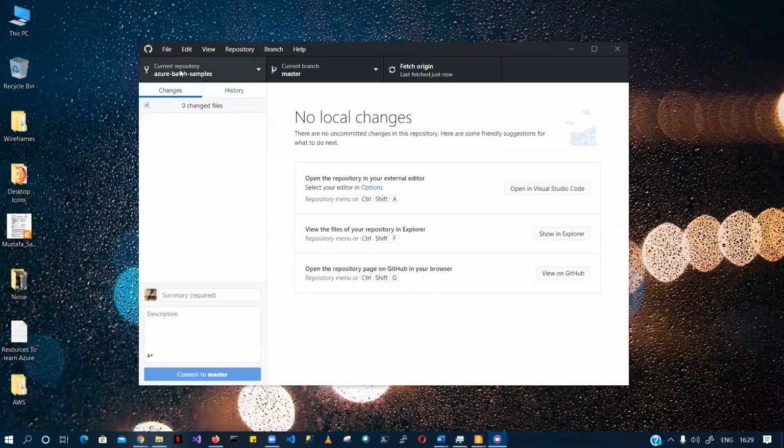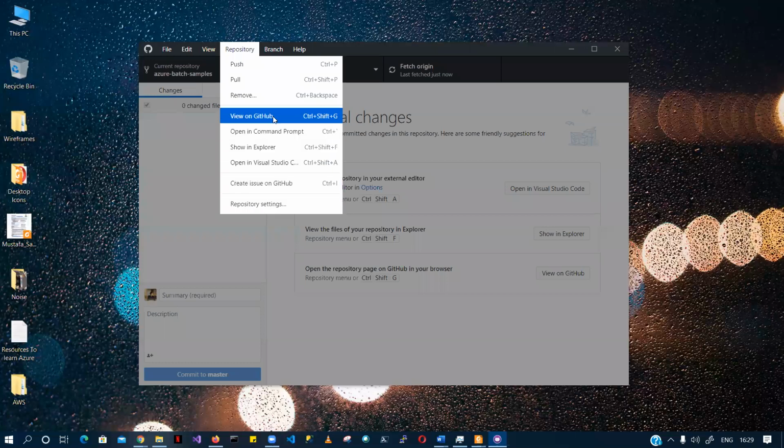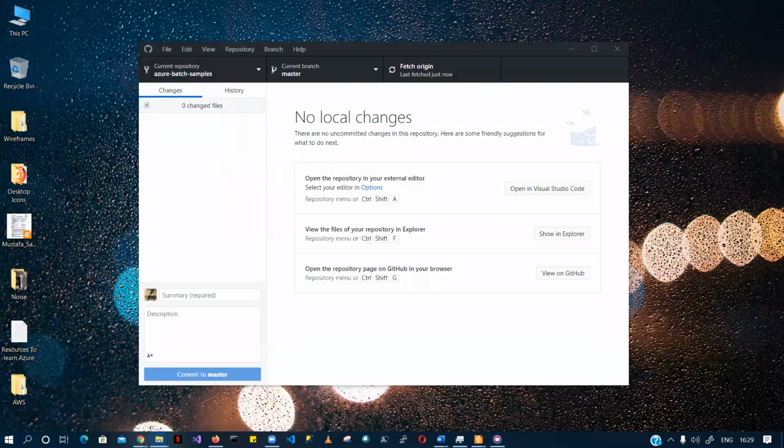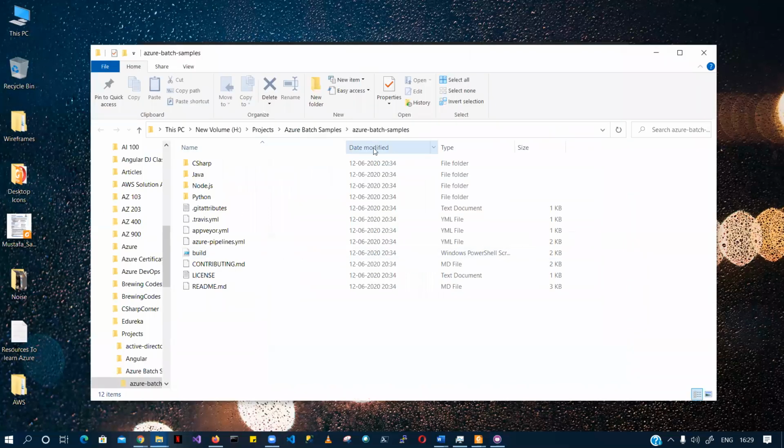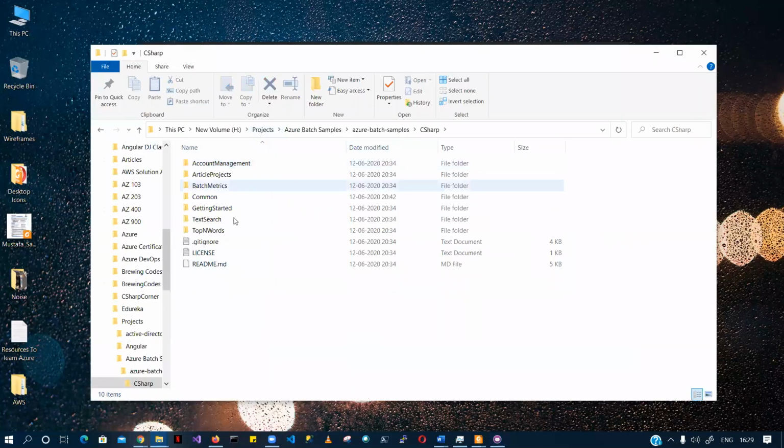For now, like I have said, I have already forked this repository, so I have put this code on my local machine, right? This Azure batch sample, if I go to it in Explorer, this is how it is in my project.